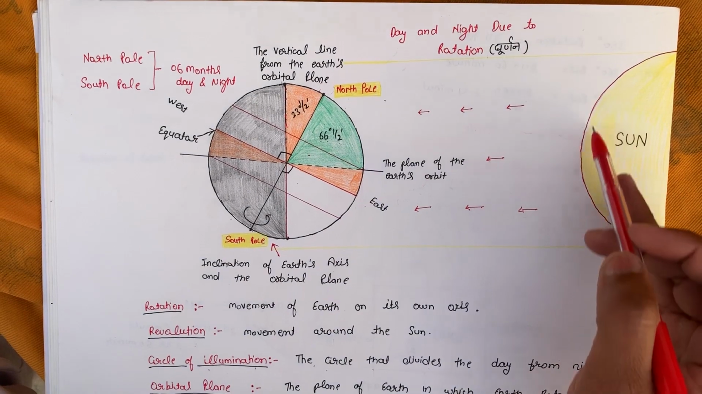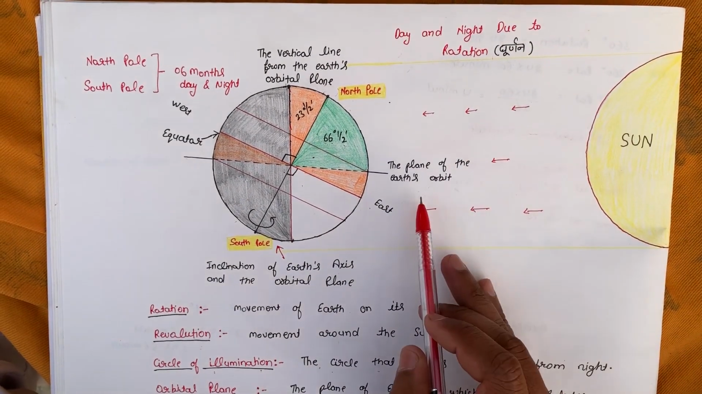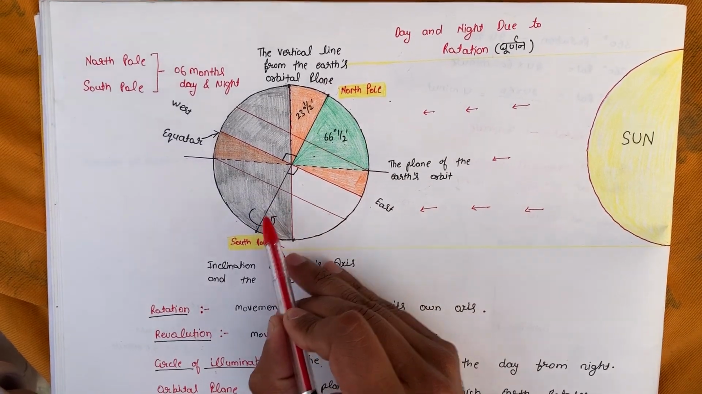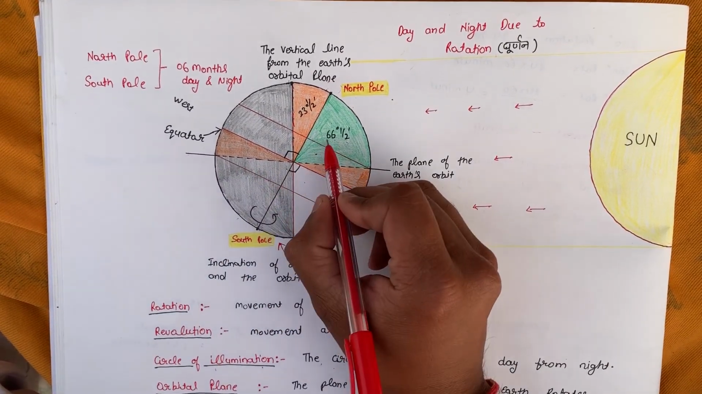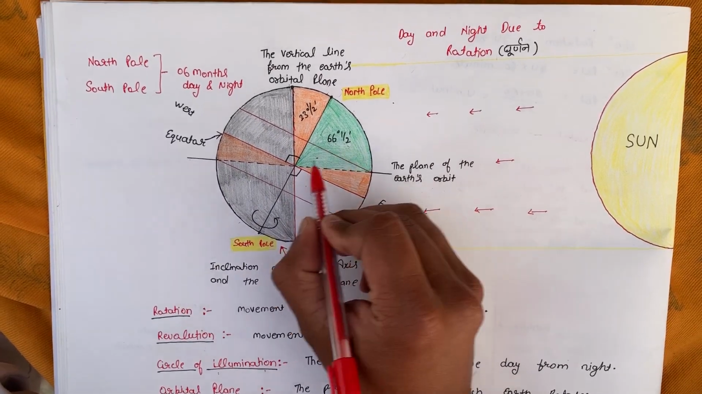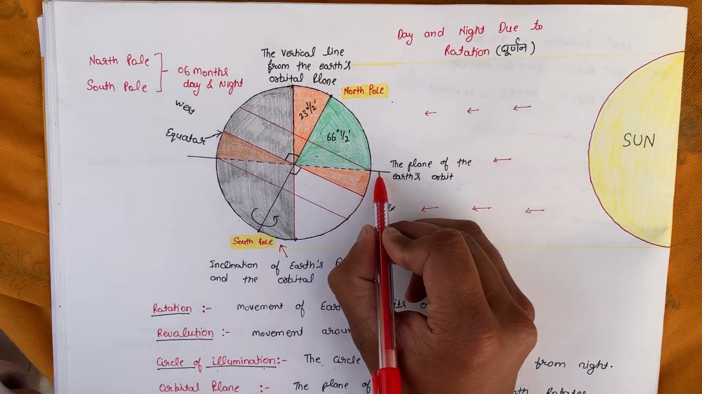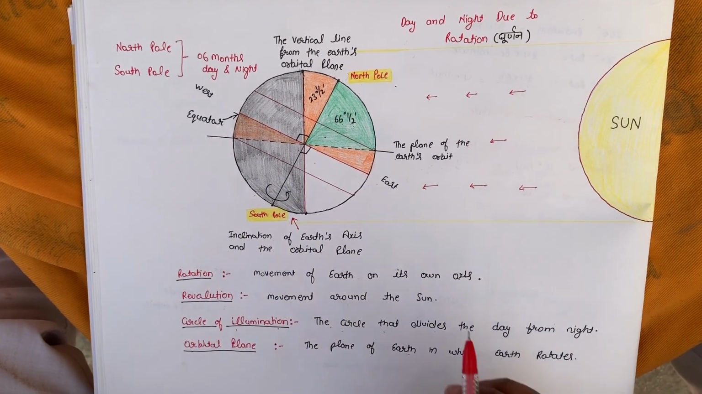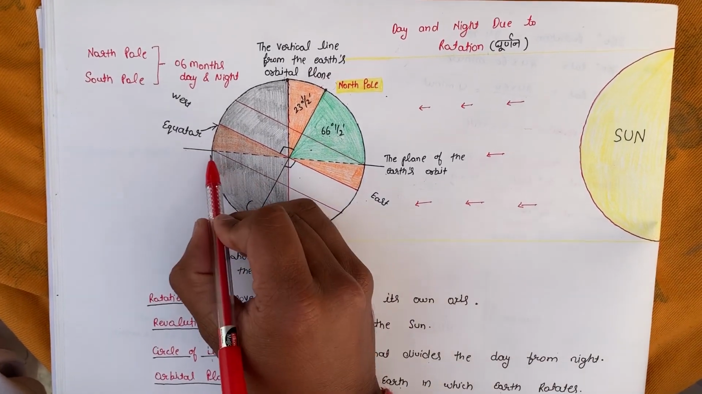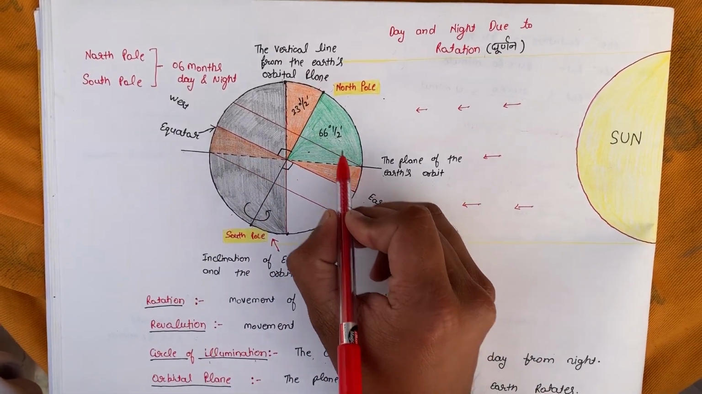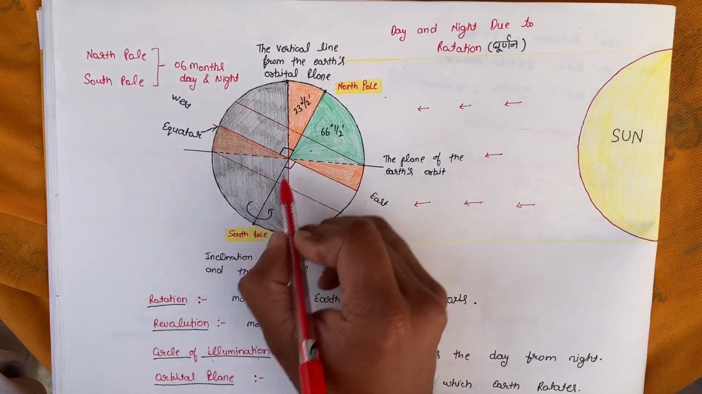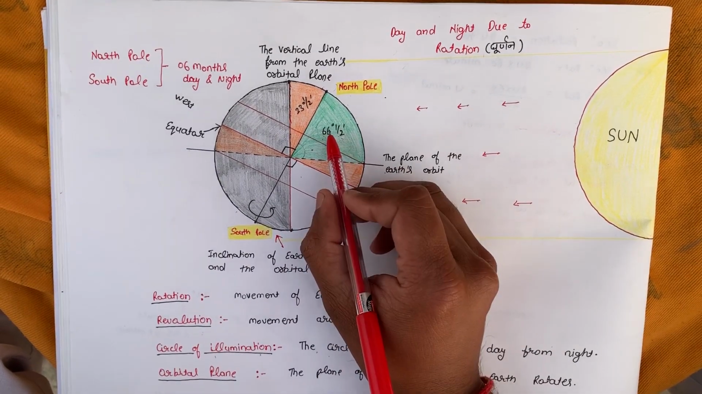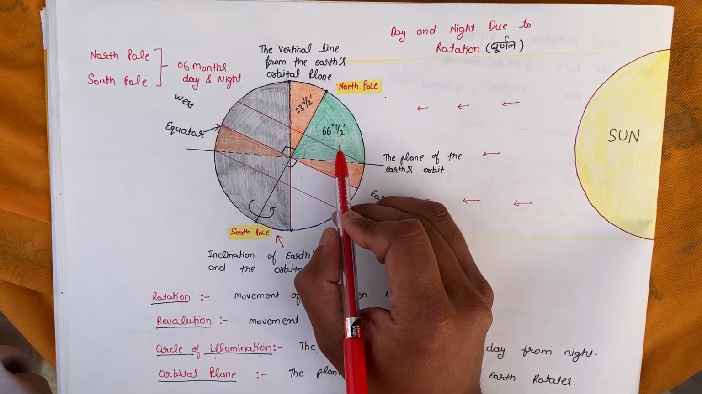Here you can see this is the sun and light is coming from this side. As we know, our earth's axis of rotation makes an angle of 66.5 degrees with the orbital plane. Now what is the orbital plane? The plane of earth in which earth rotates and revolves. This is the orbital plane. This is the axis of rotation. This angle is 66.5 degrees. This is responsible for the making of the day and night.